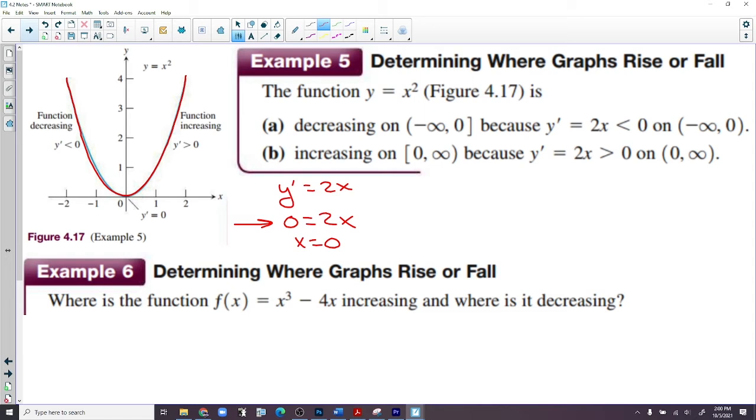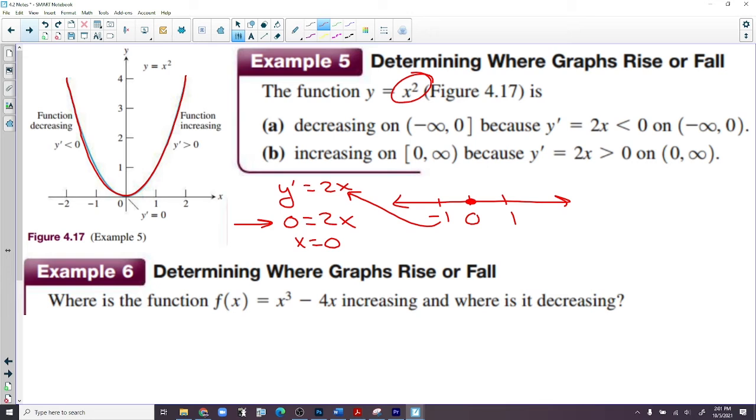Possibly, not necessarily. So now we throw that on a number line and test each side. Test -1 and 1. So now we want to know if the slope of the tangents are negative or positive. We want to know if the function's increasing or decreasing. So we plug -1 not into the original. I don't care about the points. I care about whether it's increasing or decreasing. So we plug this into the derivative.